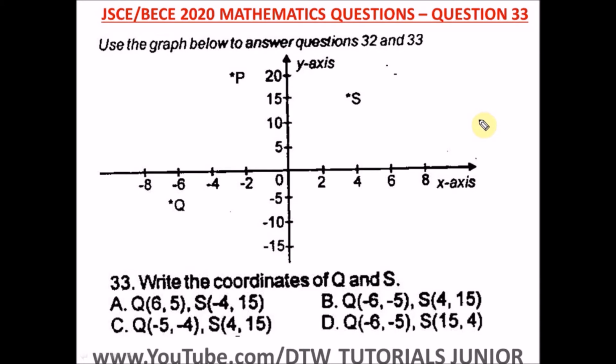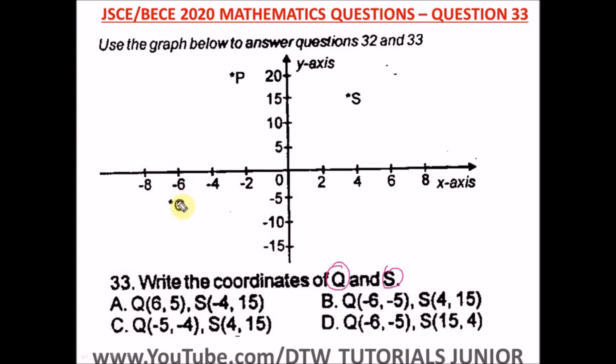Question 33 of the Junior WAEC 2020 Mathematics Past Question. That's your BECE exam. It says use the graph below to answer questions 32 and 33. This is a graph. It says write the coordinates of Q and S. So this is where Q is, and this is where S is. This question isn't too clear from the text I copied it from.